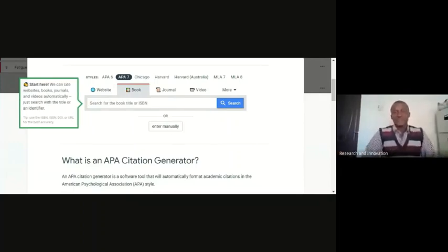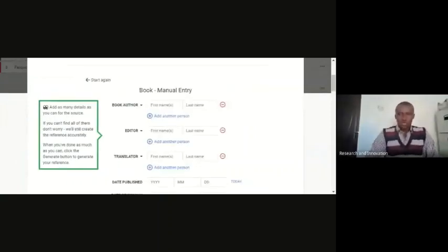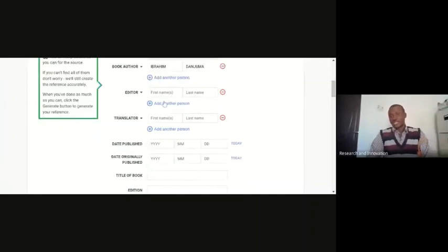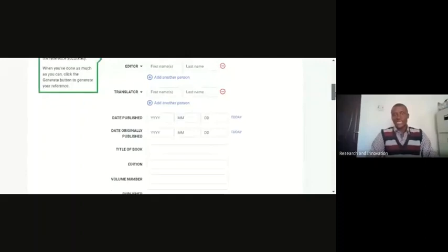You can also search if the material is online. Now, the book author. Let's say it is my publication, so Oluwaseanumi as the first name and the last name of the author, Adepoju. It's a book that is co-authored, so I will add another person. The second author's first name is Ibrahim, and the last name is Danjuma. So these are the two authors. The book has no editor; if it had an editor, I could add the editor. It is also not a translated book, so I leave that.